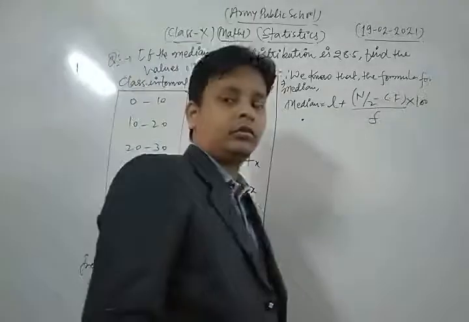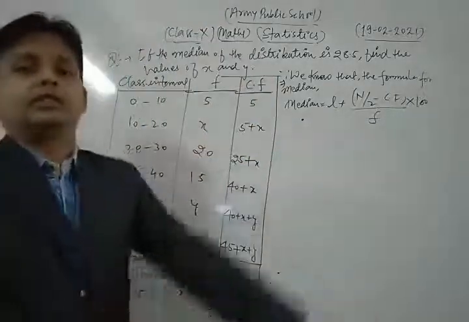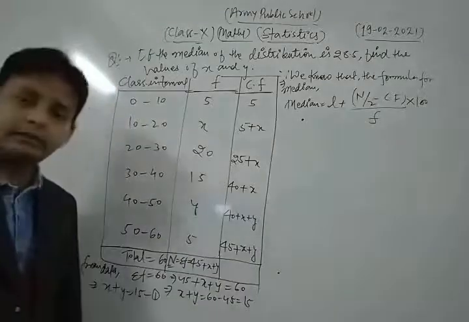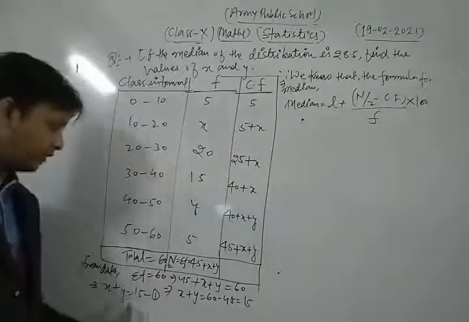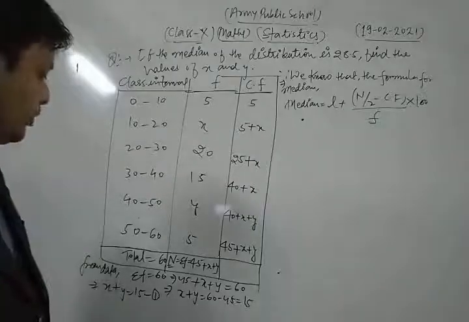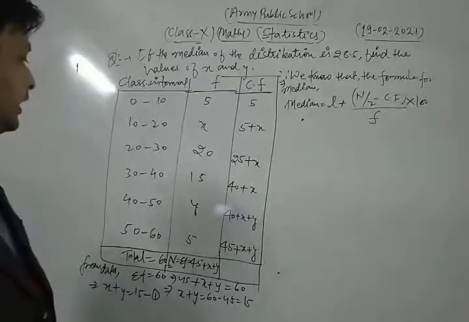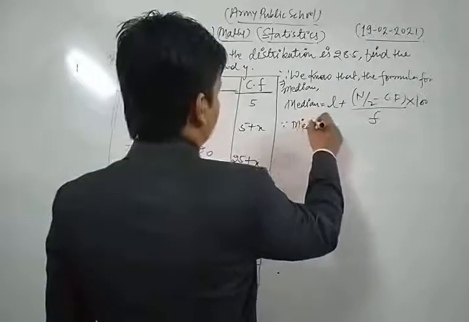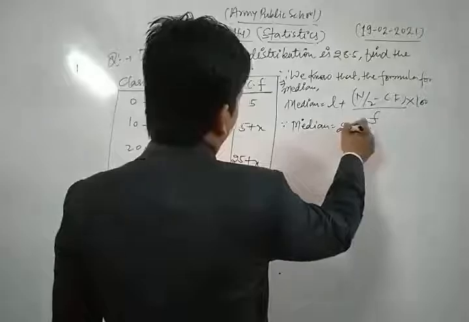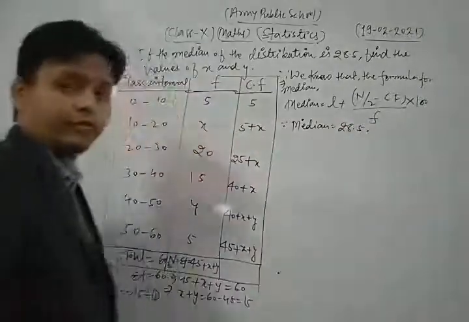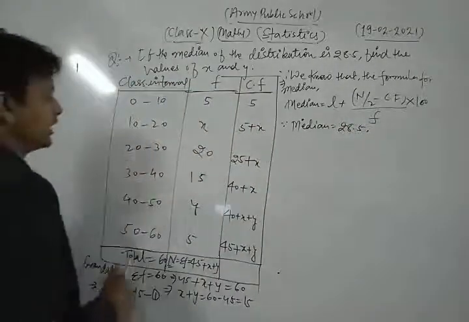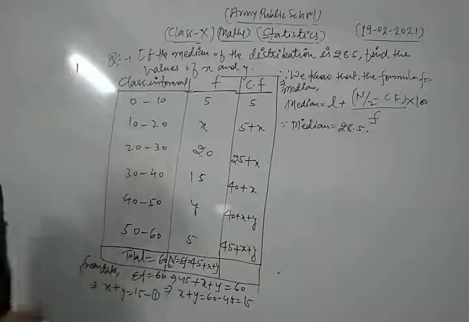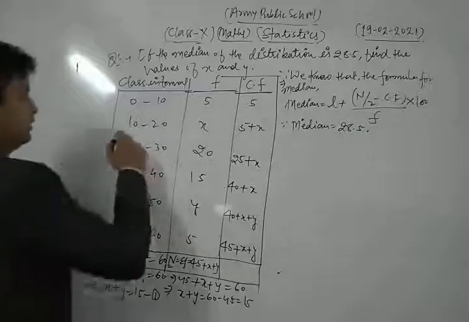Now in finding the median of any grouped data, first of all we find the median class. Here the median is 28.5. Since the median is 28.5, which class interval is it lying in?